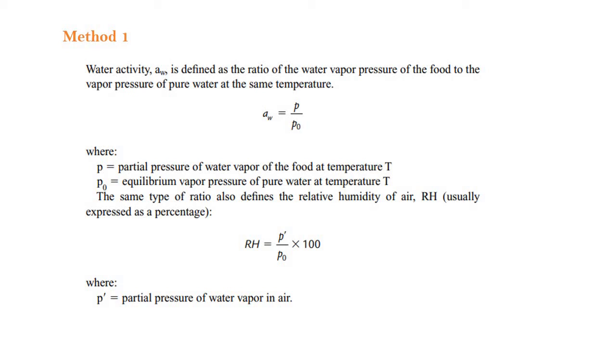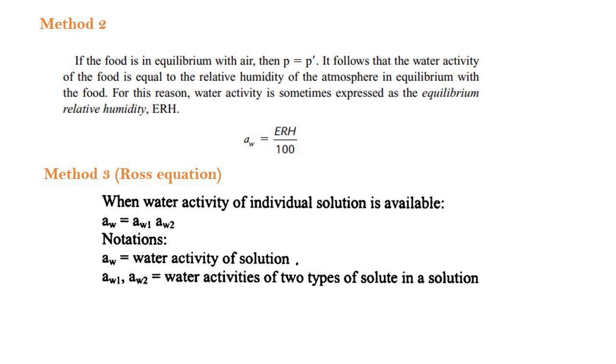Next, method 2. If the food is in equilibrium, meaning the water vapor pressure of the food and the water vapor pressure in air are the same, then we can say that the food is in equilibrium. Then P is equal to P dash.